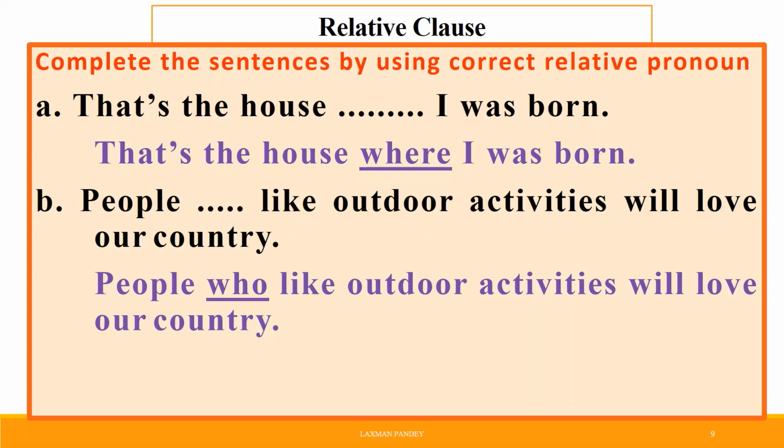Now complete the sentences by using the correct relative pronoun. It is for your practice. Number 1, that's the house I was born. Its answer is: that's the house where I was born. Similarly, number B, people like outdoor activities will love our countries. Its answer is: people who like outdoor activities will love our countries.